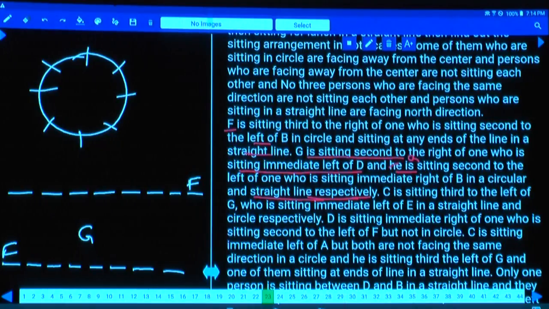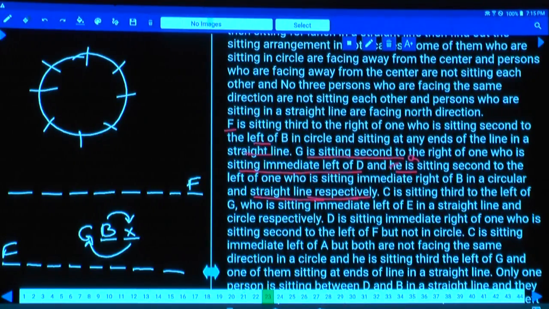Are you following this one or not? One minute. G is seated second to the left of the one who is seated to the immediate right of B. The immediate right of B is this person X, and G is seated second to the left of this X, so G and B are adjacent to each other. In the row arrangement, G and B are adjacent to each other.